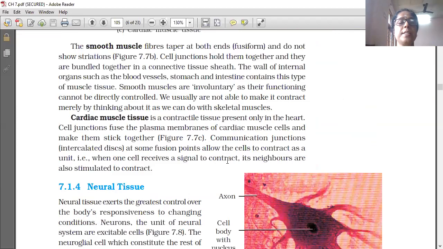When one cell receives a signal to contract, its neighbors are also stimulated to contract. It means the tissue as a whole contracts. Contractility is the main nature of all muscle, especially cardiac muscle.